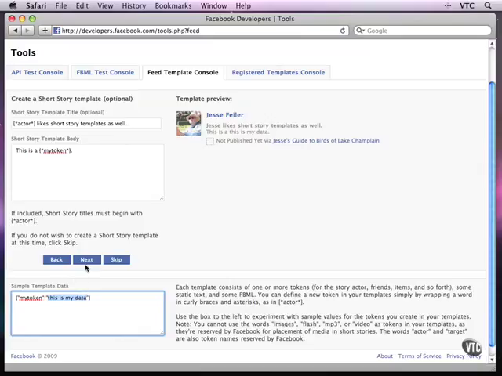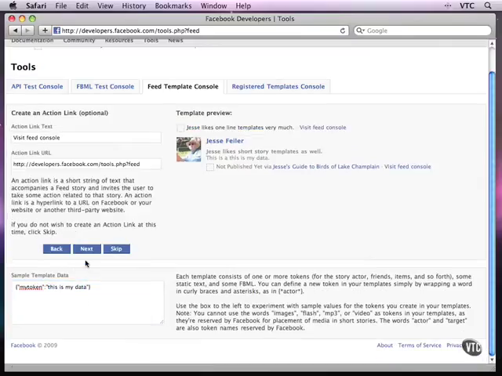So you've seen the one-line story, you've seen the short story template. Now let's go on to the next, and here is an action link, also optional. And notice what's happening over here. This is the one-line story template. This is the short story template. And up here, next to the one-line story template, I have the action link. So I could say, this is the default value, visit feed console. I could say try it out. And come over here and update the preview. And the text has changed.